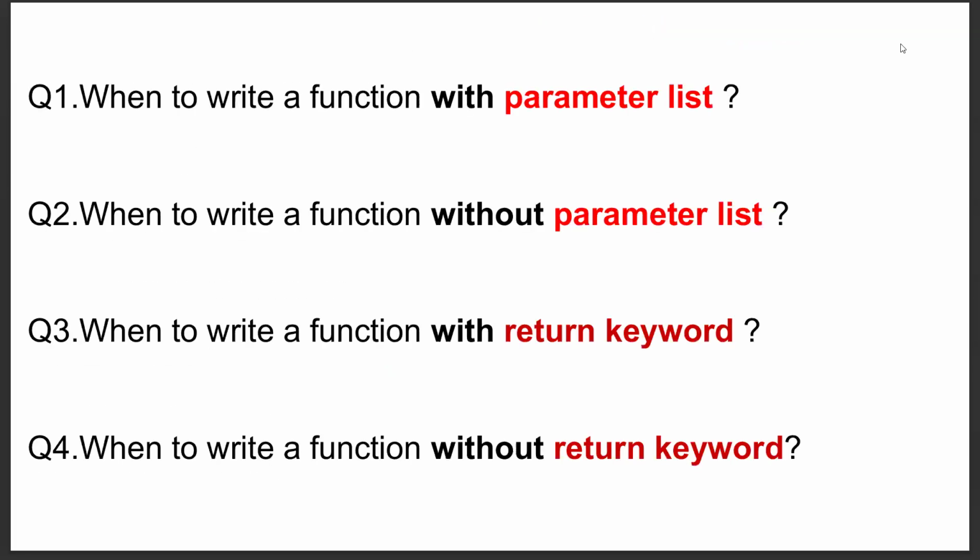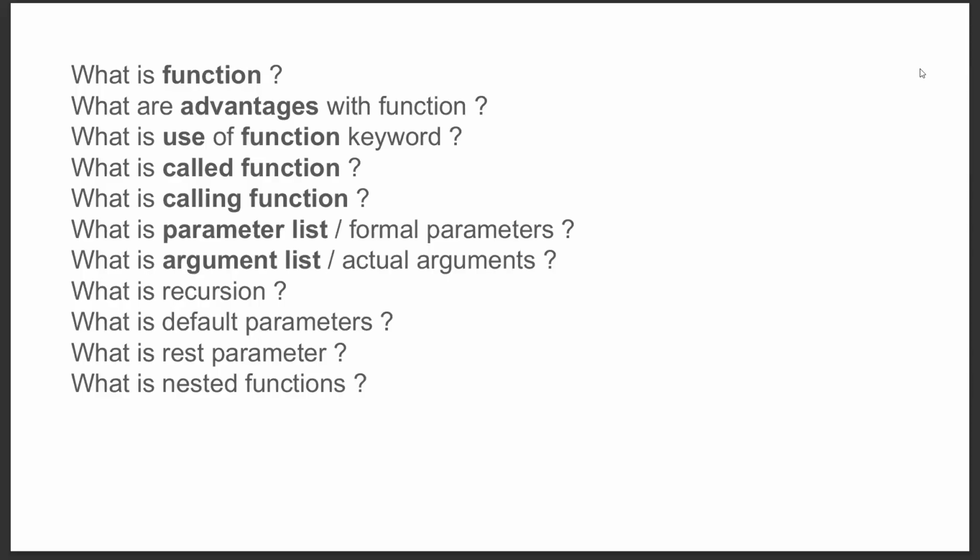This is what I explained yesterday, the four questions and answers we learned. And these are the topics here. We covered up to the argument list only. Once I explain function expression tomorrow, I'll go with arrow functions, then IIFEs. Then I'll move back and explain some four concepts again. This is the end of JavaScript functions actually.